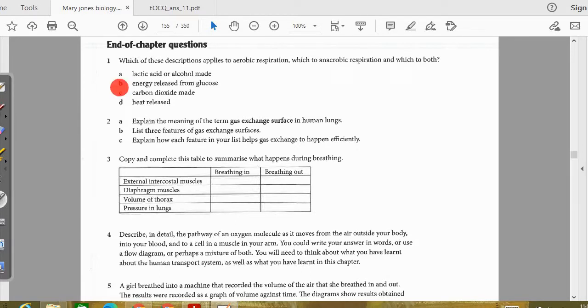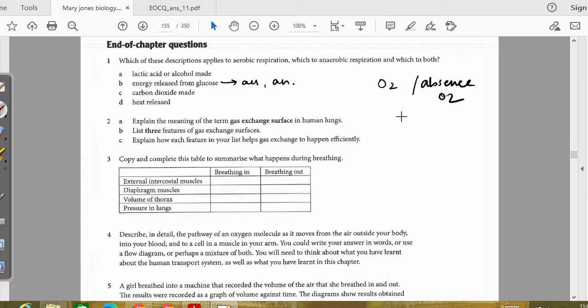Second one is energy released from the glucose. So energy will be released from the glucose in both aerobic and anaerobic, as the first pathway remains the same. The breakdown of the glucose takes place in both, that is in presence or absence of oxygen.